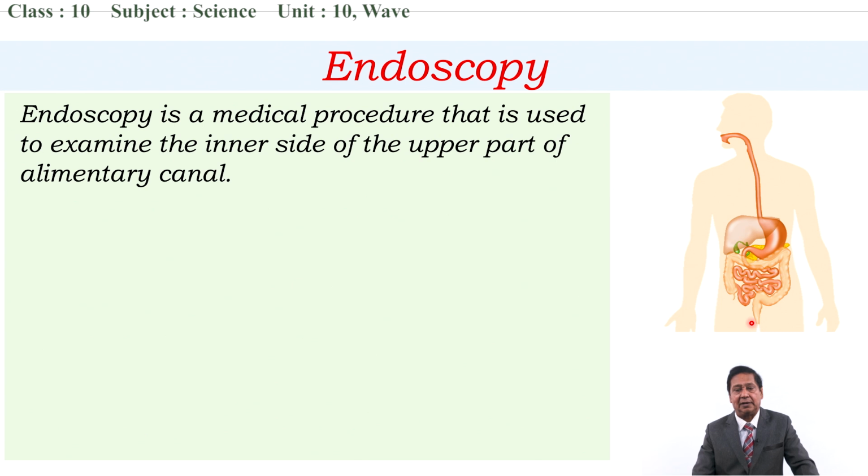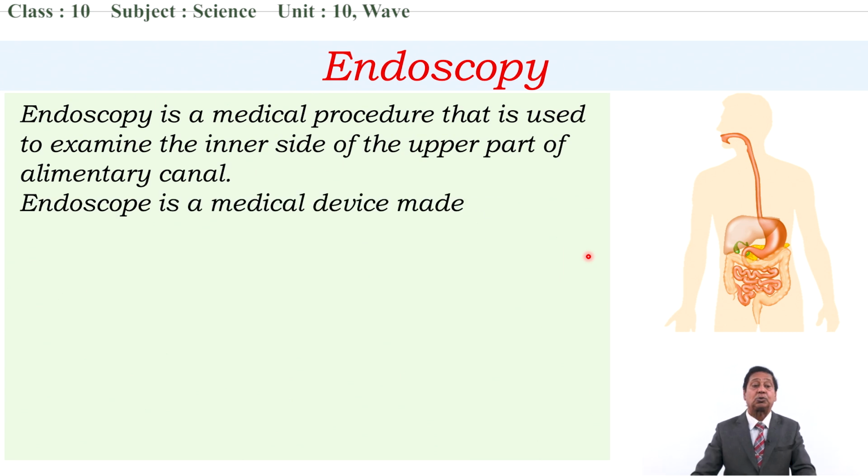This is the alimentary canal. But what is told here is that endoscopy is a medical procedure used to examine the inner side of the upper part of the alimentary canal, that is the mouth, esophagus, stomach, and the upper side of the duodenum. If there is something wrong, maybe some wound or some problem, it can be seen from outside by this process. And in this process we are using an endoscope.